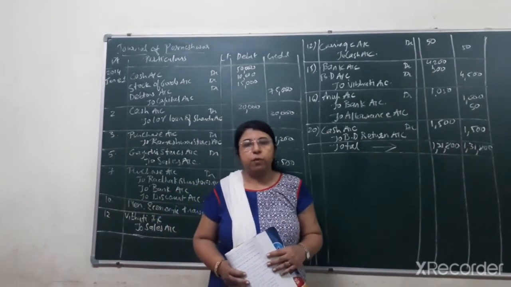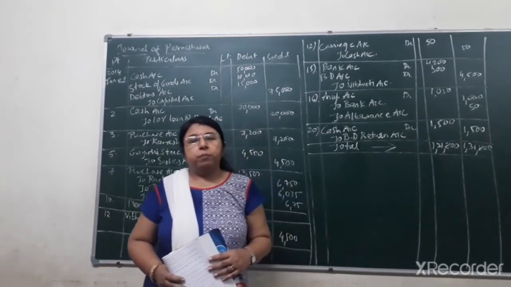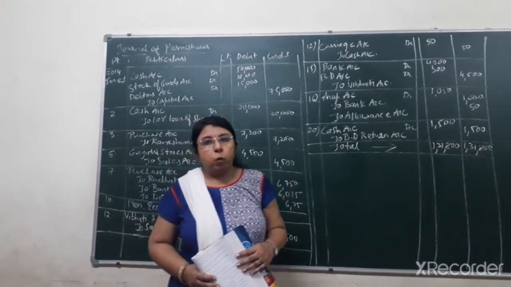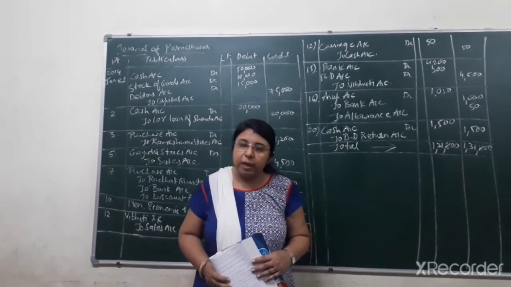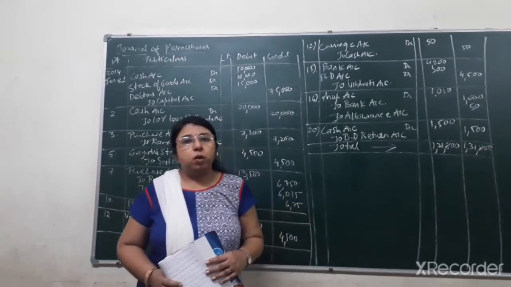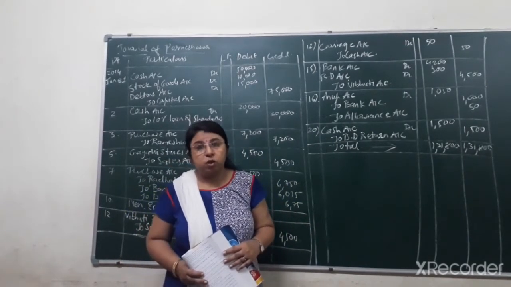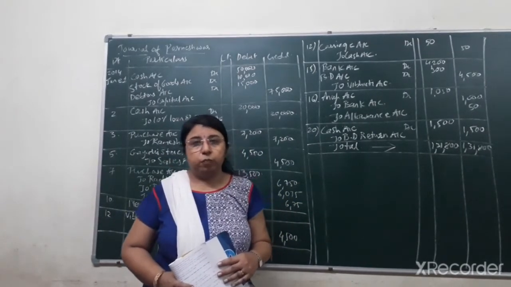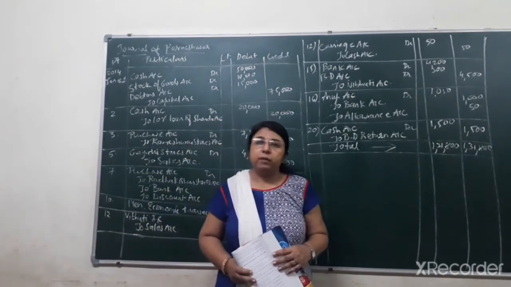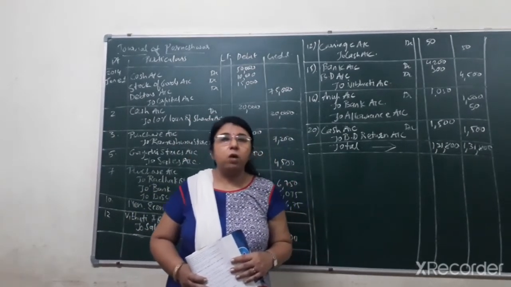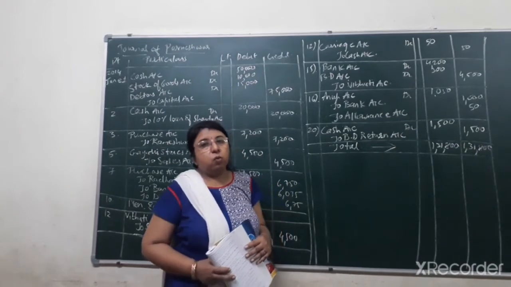In the last video lecture, I had explained question number 9 and question number 11 of your chapter number 4, that is journal. Now in this video lecture, I am going to explain question number 12, that is totally based on the three different terminologies that I had already explained in the last video lecture, that is trade discount, cash discount and allowance. So let's start with it.